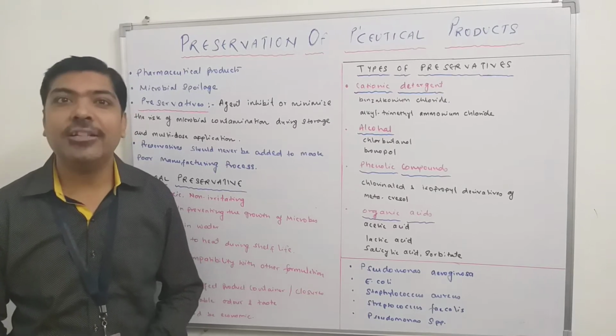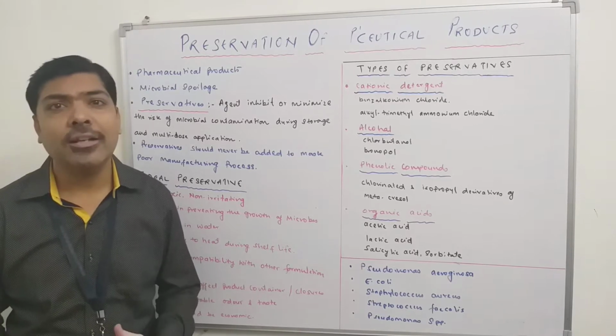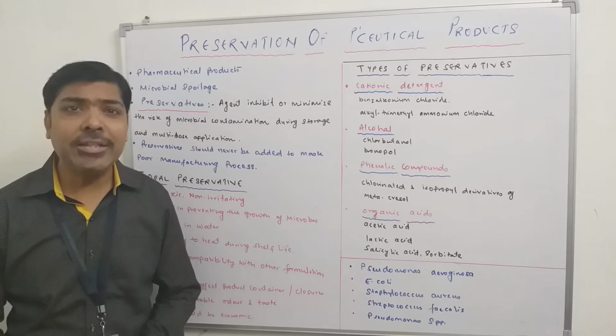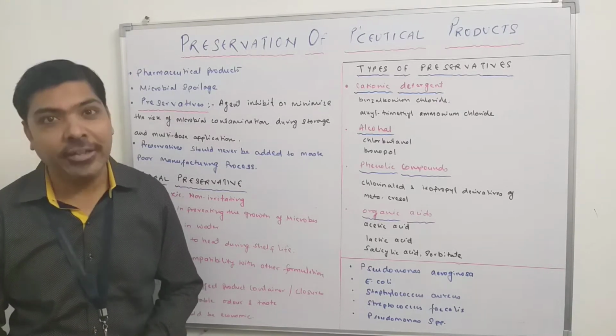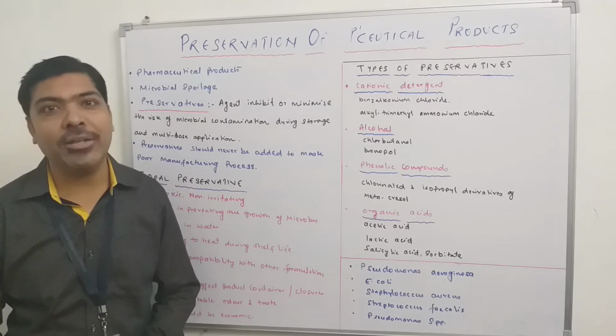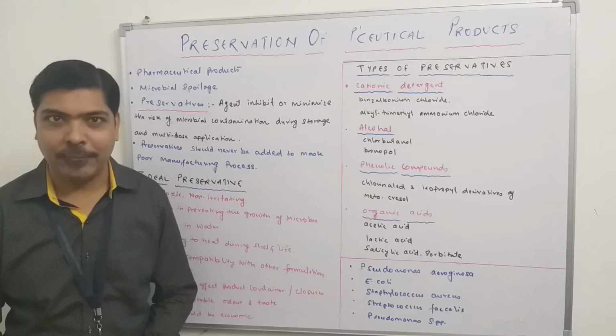You can see changes in color, odor, taste and other characteristics, including phase separation. So we can conclude that the pharmaceutical product has different ingredients, including your API and other excipients, that can easily be contaminated.